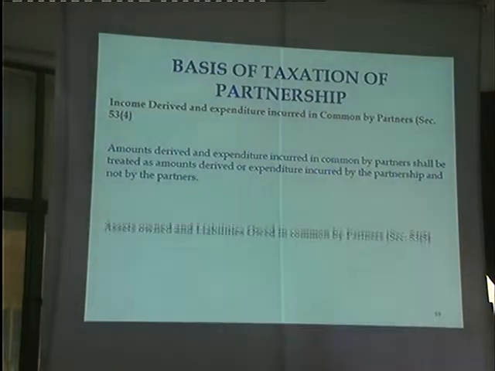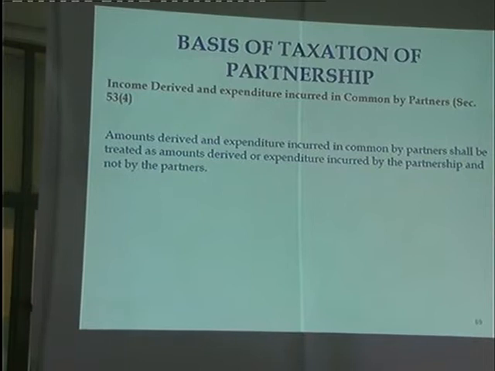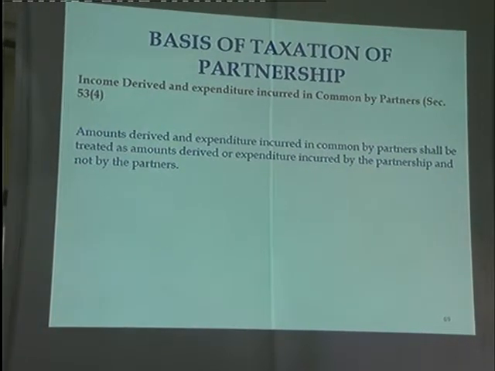So, an important rule here: income derived and expenditure incurred in common by partners. This will apply if a partner in a partnership received an income or incurred expenses in common, meaning applicable to all the other partners in the partnership.